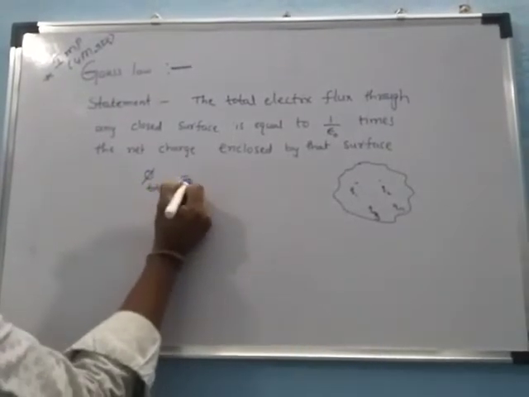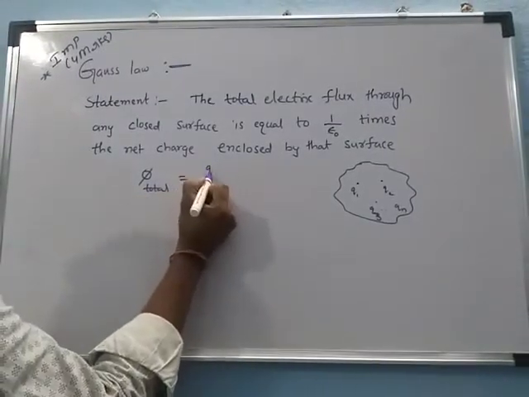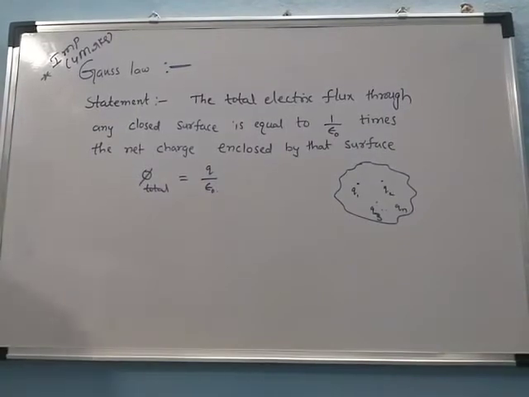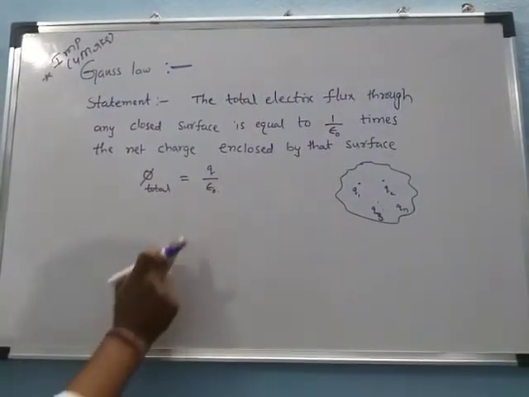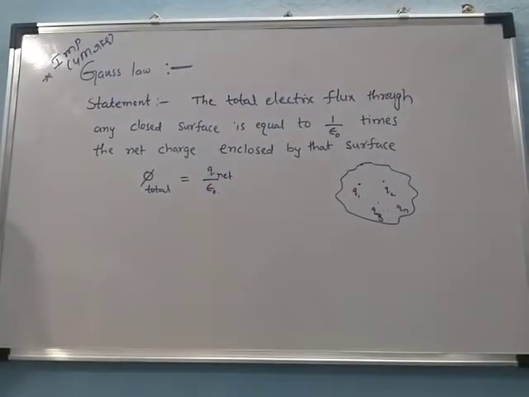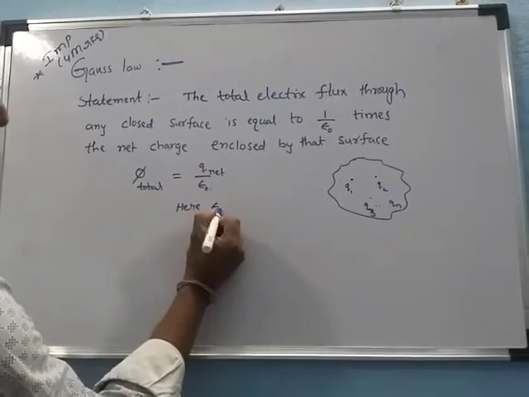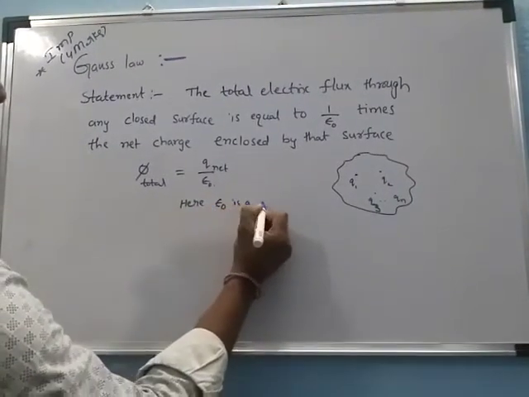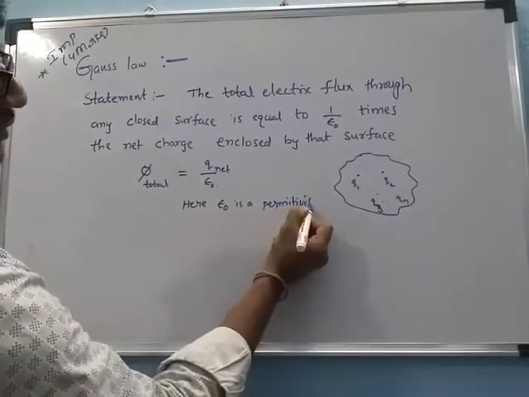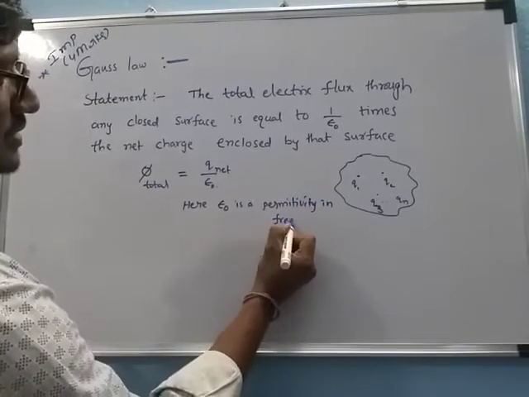We can write this equation mathematically. The total electric flux is equal to Q by epsilon naught. Q is nothing but the net charge. Epsilon naught is the permittivity of free space.